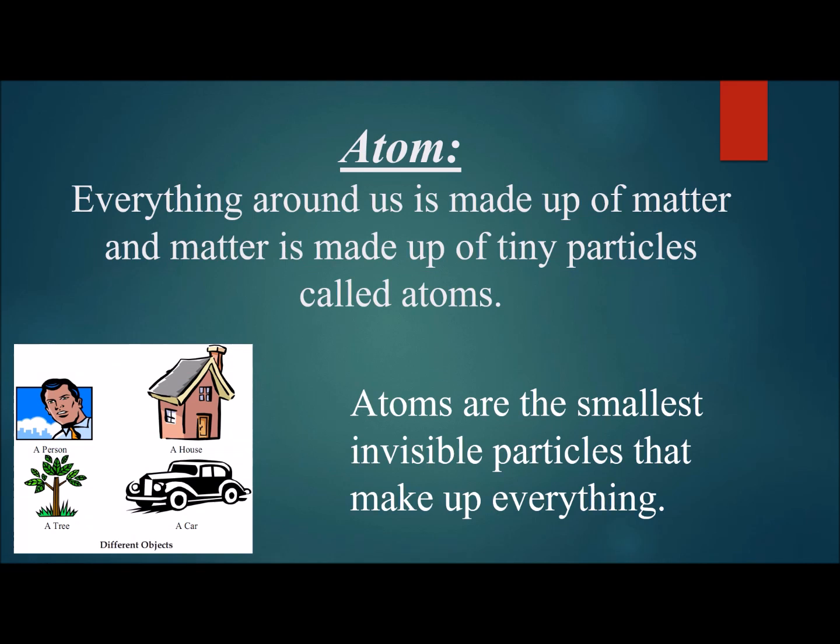Dear students, up till now we have learned that everything around us is made up of matter. What is that matter made up of? That matter is made up of even smaller particles, even tiny particles, and these particles are called atoms. Atom is the smallest invisible particle that makes up everything. Every object, every person, human being, a house, a tree, whatsoever that is around us, it is made up of matter, and that matter is made up of the smallest particle, that is atom.